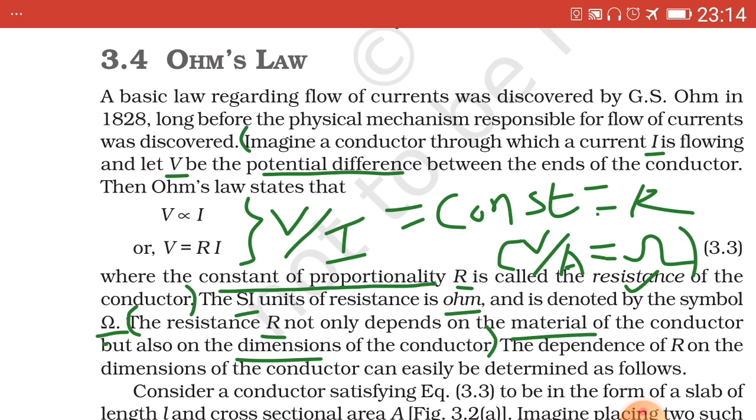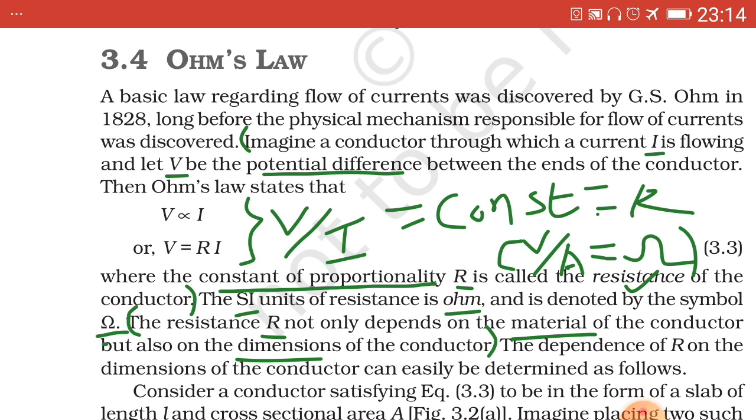The value of R depends on the material of the conductor and also on the dimensions of the conductor. Two factors the value of R depends upon: number one, material, and number two, dimensions of the conductor.